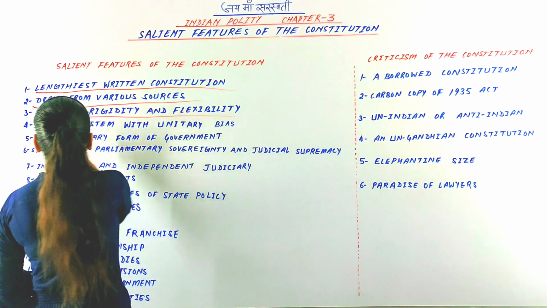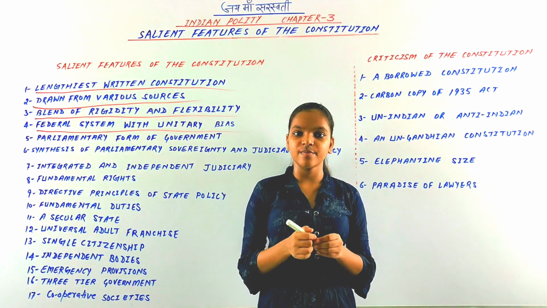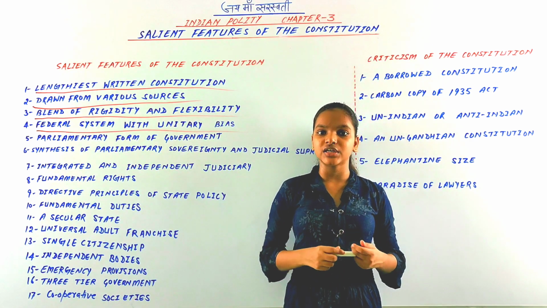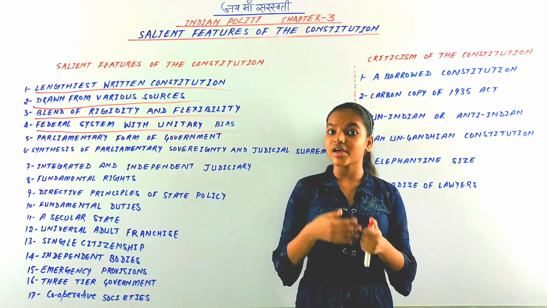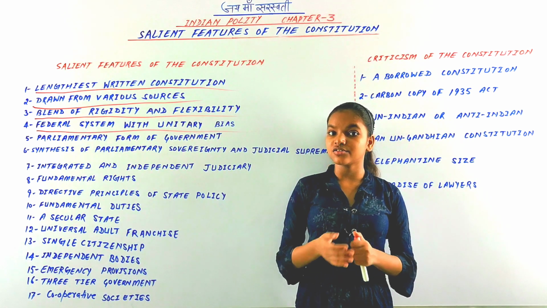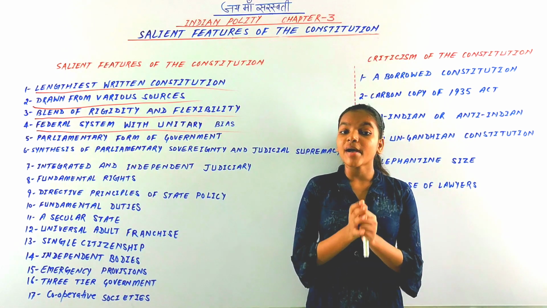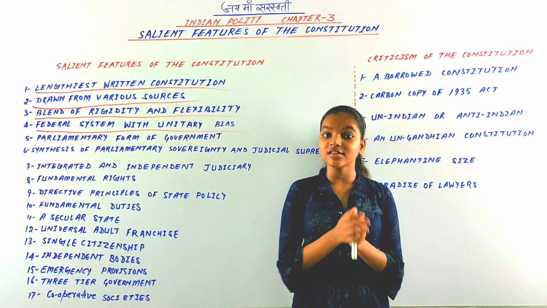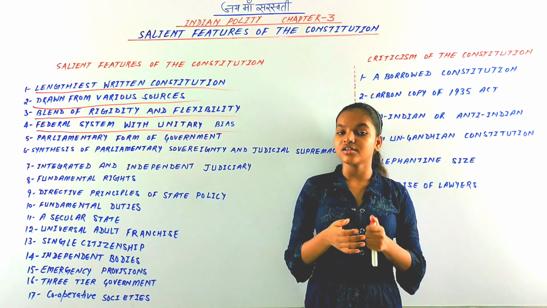Next is federal system with unitary bias, the next salient feature of our Indian constitution. You know that the Indian constitution is federal in form, that is, it contains features of a federal constitution: division of powers, written constitution, supremacy of the constitution, independent judiciary, integrated judiciary. These are the features of federalism in India, and that is why it is called a federal constitution.